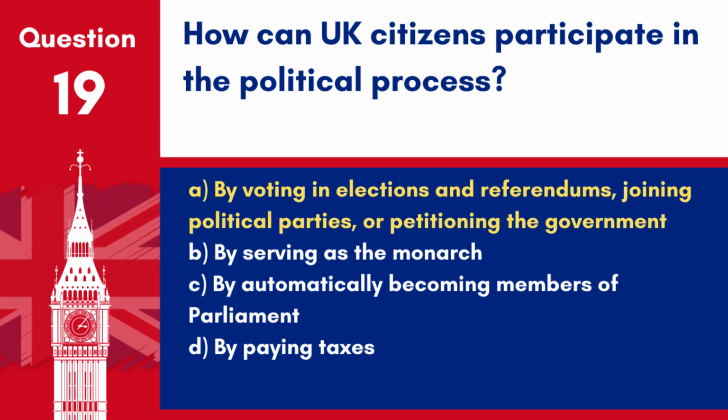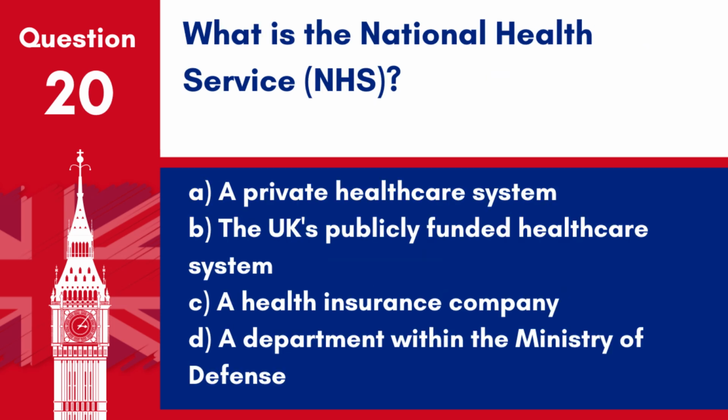Answer: A. By voting in elections and referendums, joining political parties, or petitioning the government. These are key ways citizens can influence government policies and decisions. Question 20. What is the National Health Service, NHS?